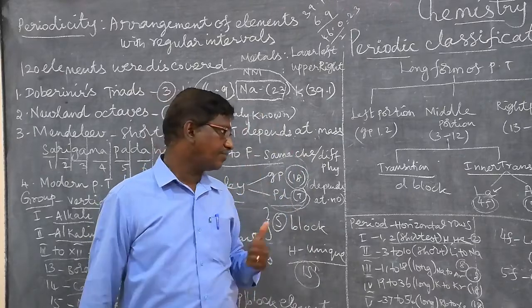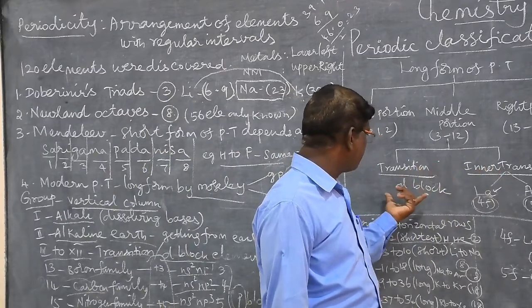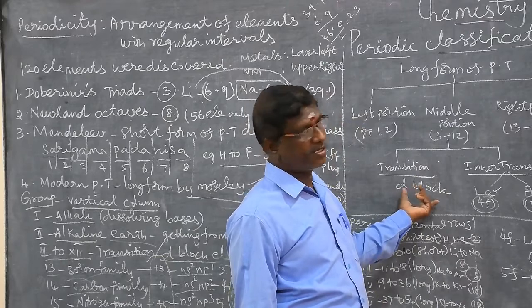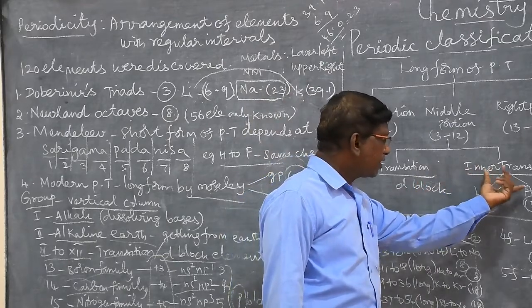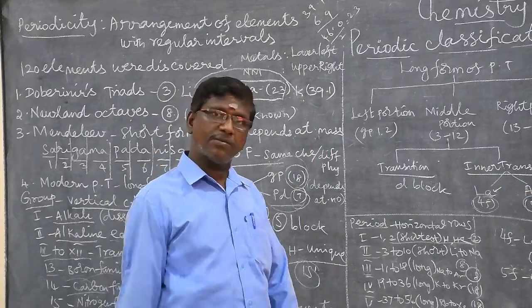What is the answer? It is one part of the D block transition elements, but the inner transition or F block elements include a number of radioactive elements.